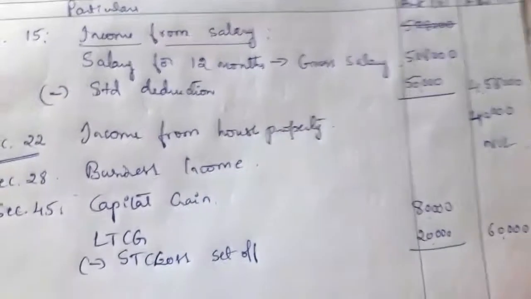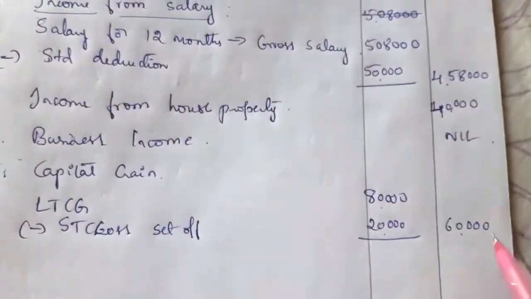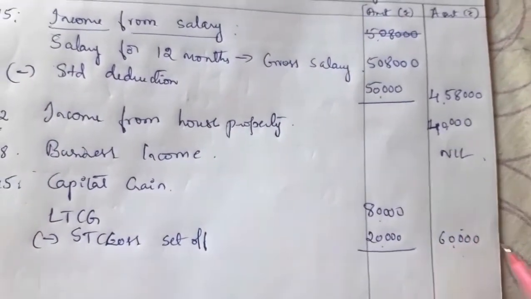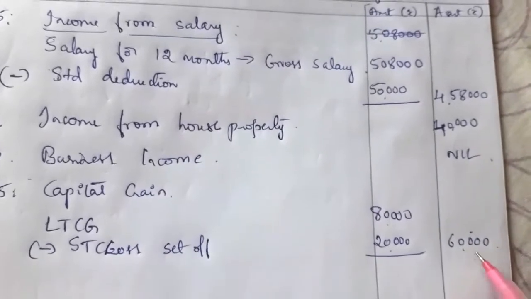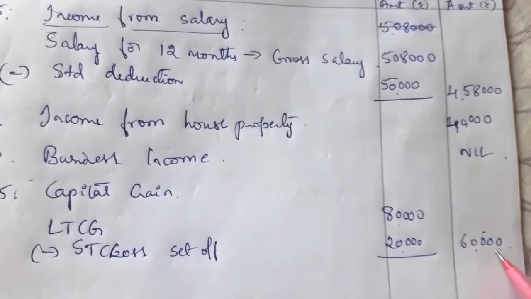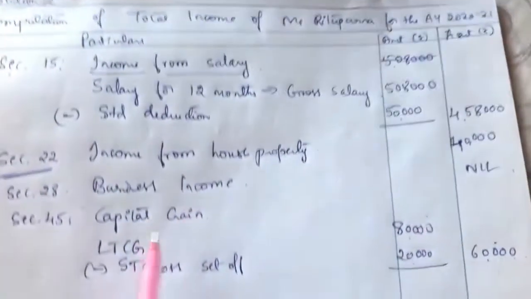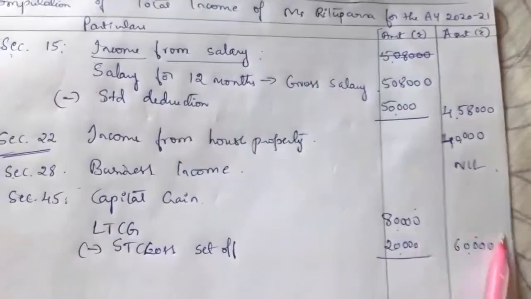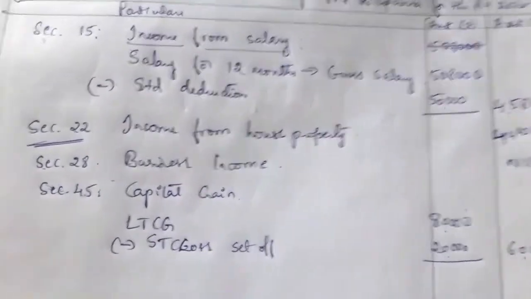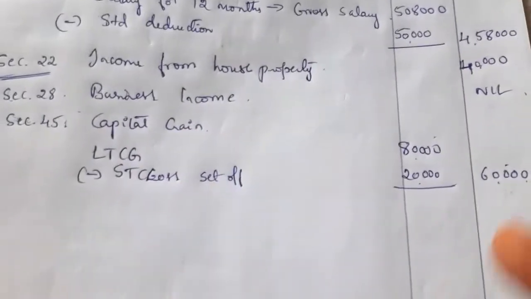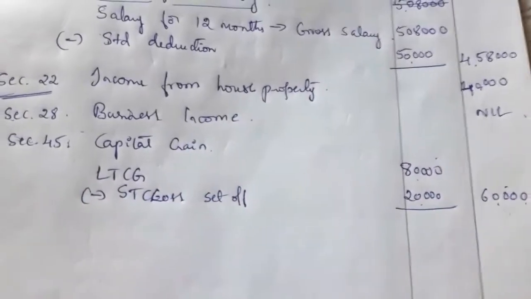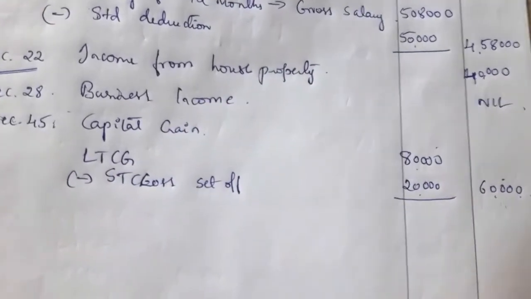While computing tax liability at the end, she has to pay 20% on 60,000, not on 80,000. So you should not take the value from the textbook, you should take the value from the solution. What is the balance long term capital gain? There is no short term capital gain. So the total taxable capital gain is 60,000.